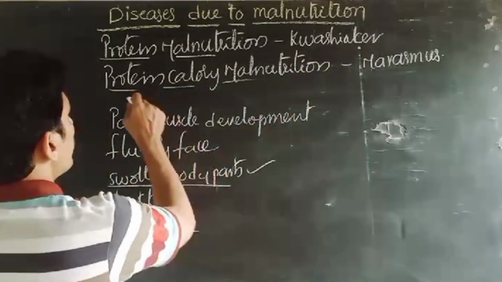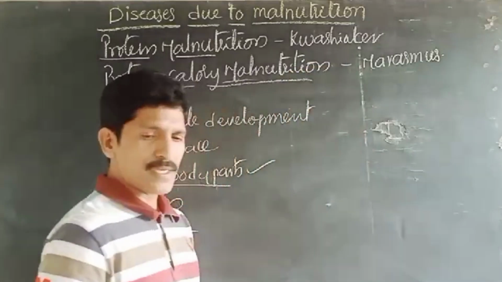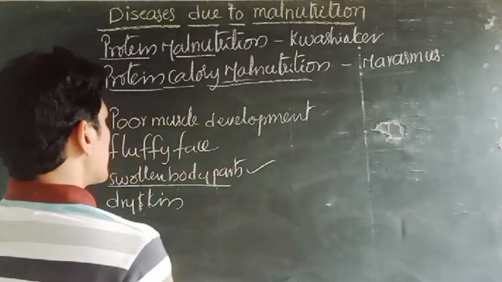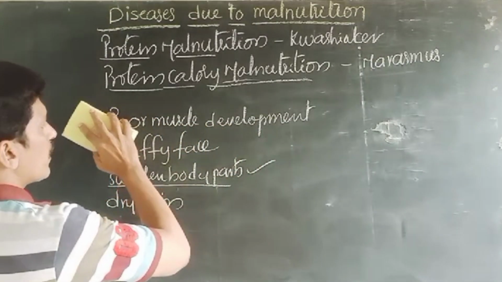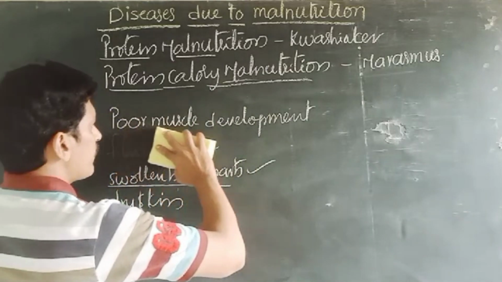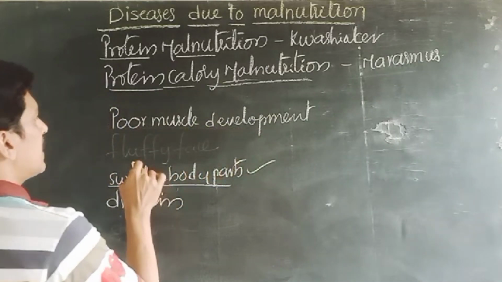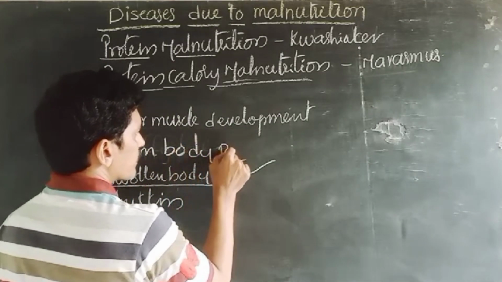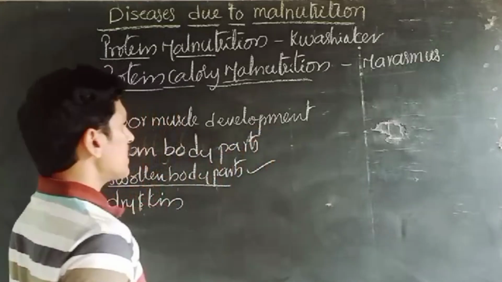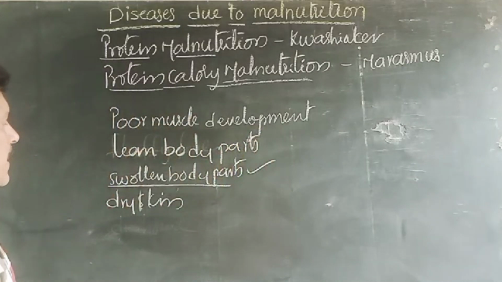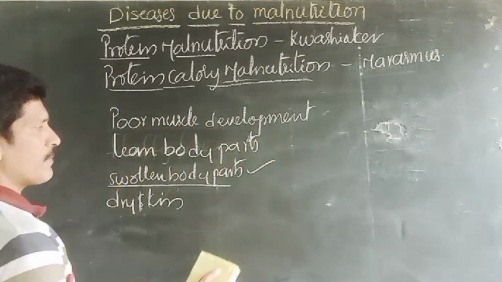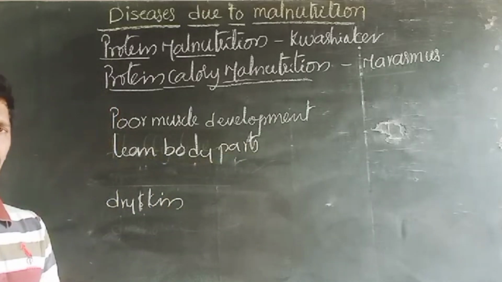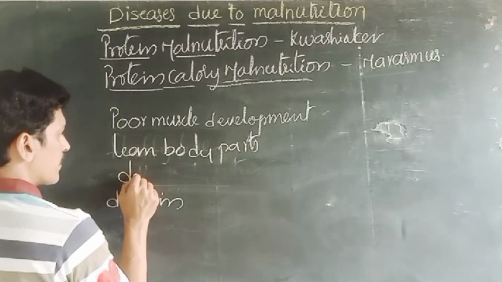Later, protein calorie malnutrition. Protein calorie malnutrition also has similar symptoms, but here there is poor muscle development and the fluffy face is not seen. It has lean body parts and poor muscle development, and swollen body parts we can't see in this disease, marasmus, right? And dry skin, diarrhea.